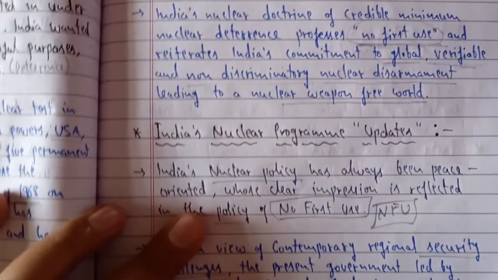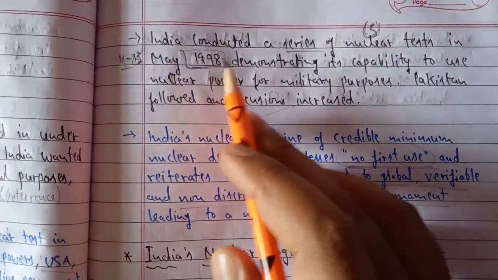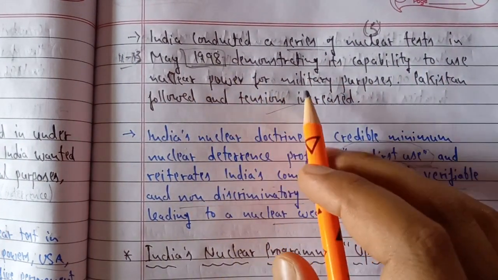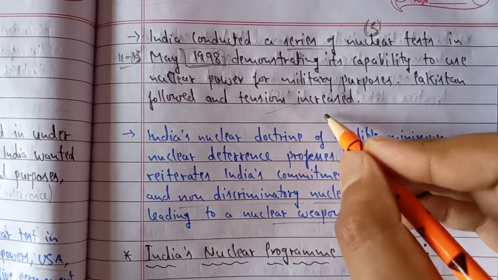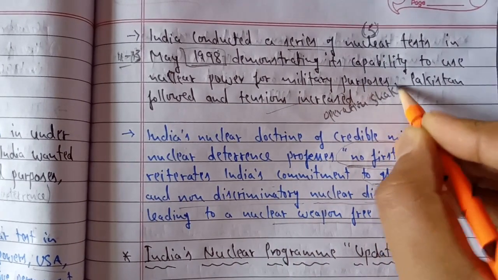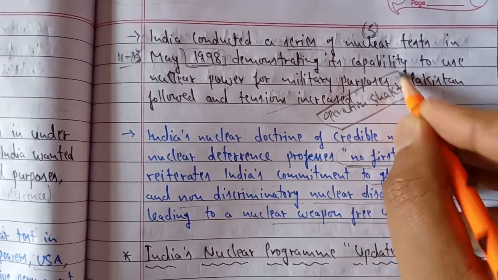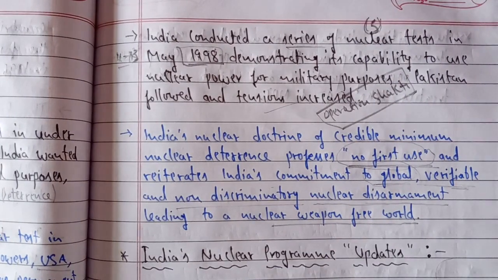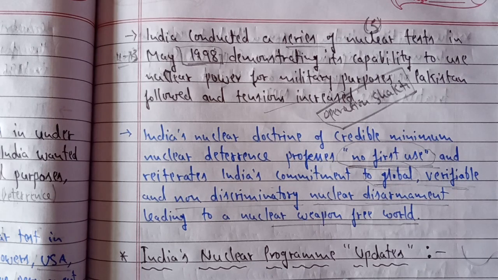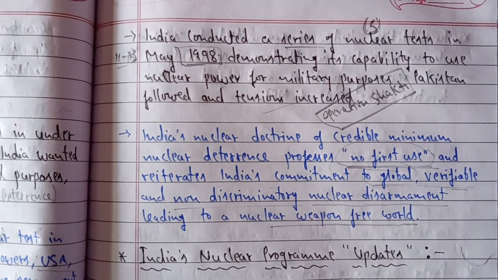And yes, I forgot to tell you: when India conducted a series of nuclear tests in May 1998, this operation was called Operation Shakti. These are the questions you can get for 1 mark. When India conducted its nuclear explosion for the very first time, that operation name was Smiling Buddha. And when again in 1998 we had a series of 5 nuclear tests, the operation name was Shakti. These are the important things you need to remember.